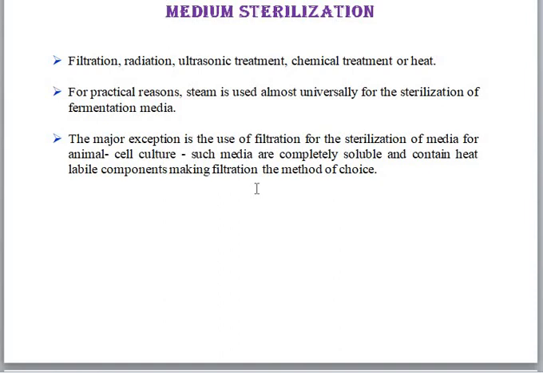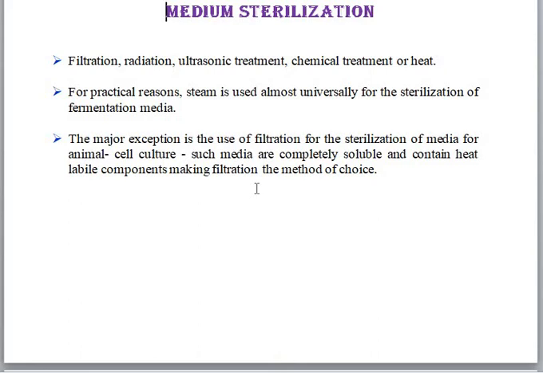Animal cell culture media is a very sensitive media. Such media are completely soluble and contain heat labile components. Due to the presence of heat labile components, the use of heat in the case of animal cell culture media is somewhat difficult. But some other methods can be used, that is the filtration method.